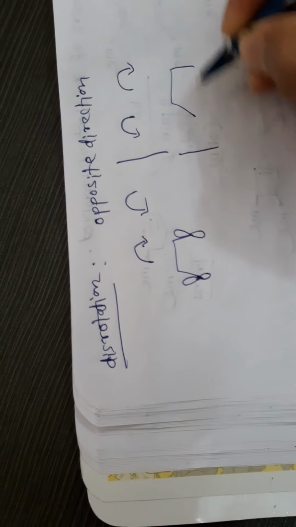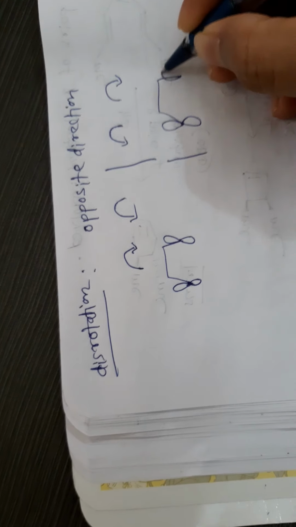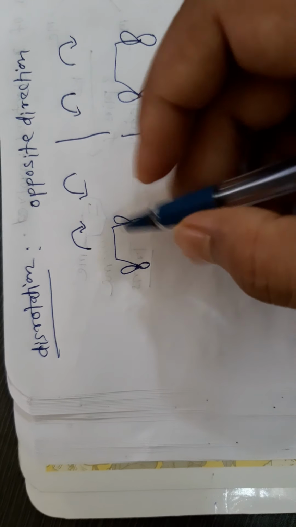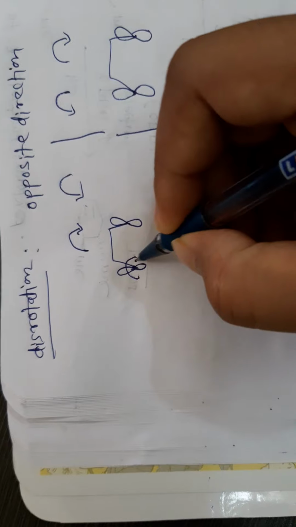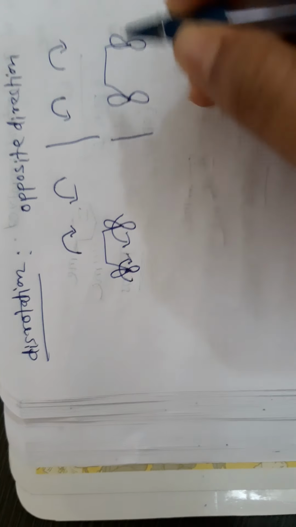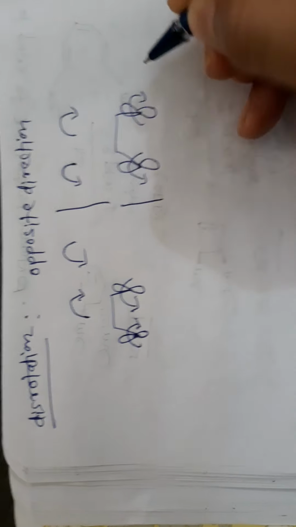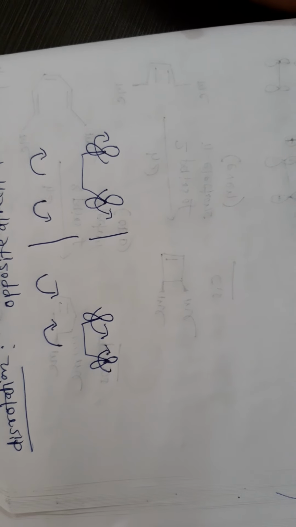If we consider the HOMO of a conjugated diene or alkene, if this one is clockwise, then that should be anti-clockwise. If we consider this anti-clockwise, then that should be clockwise. This is called disrotation. Got it?